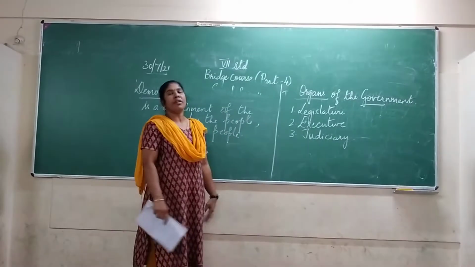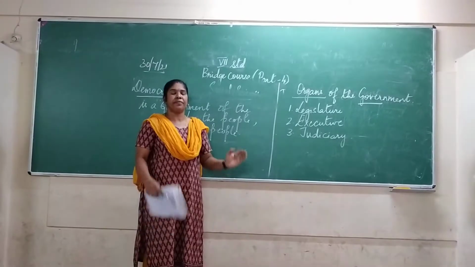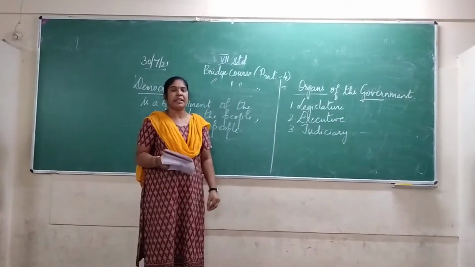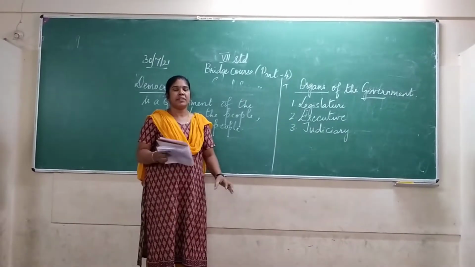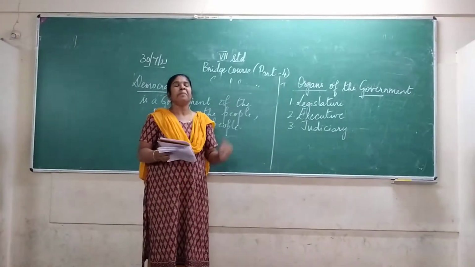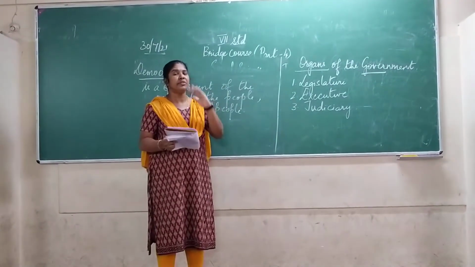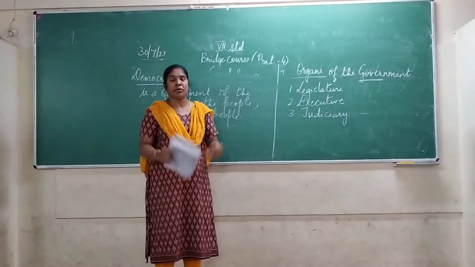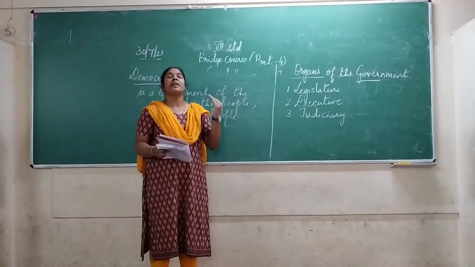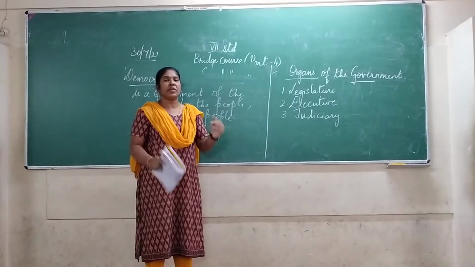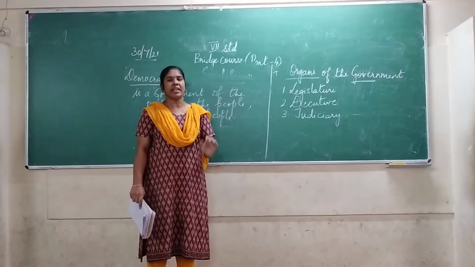So what are the types of government? The government can be divided into three types: democratic government, dictator government and communist government. In India we follow democratic government.